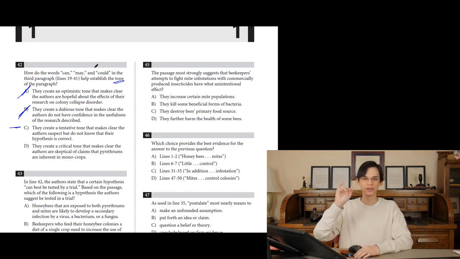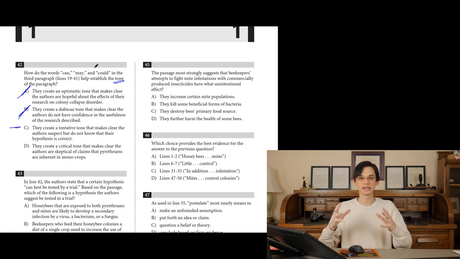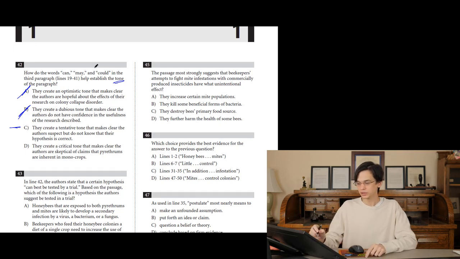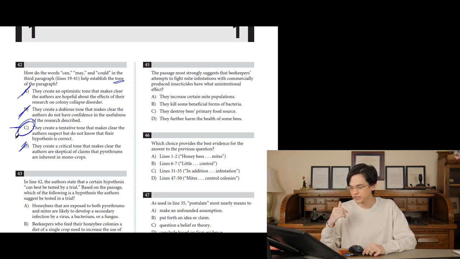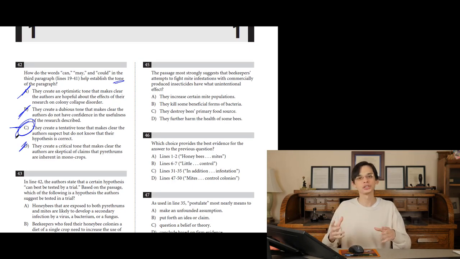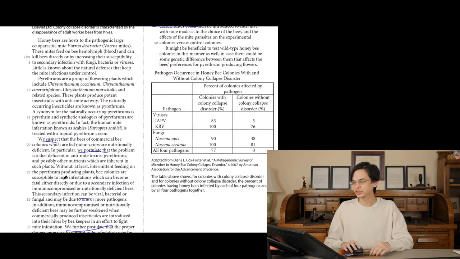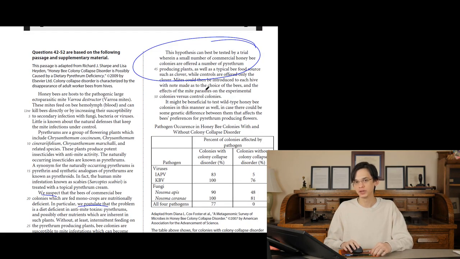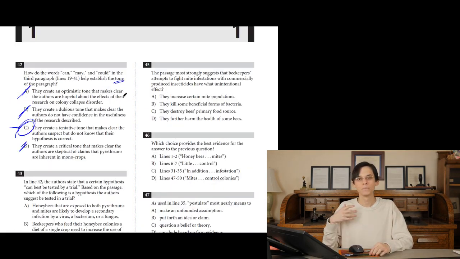I feel like that's down the rabbit hole. The College Board is making us say things and accept things that we know not to be true. So I think the answer is obvious. The answer for number 42 is going to be C, tentative. They suspect and do not know. They're bringing up hypotheses. They postulate. The tone of this third paragraph establishes that it's not experimentally proven yet. They're just providing what they believe to be a plausible understanding of the problem. The answer to number 42 is going to be C.